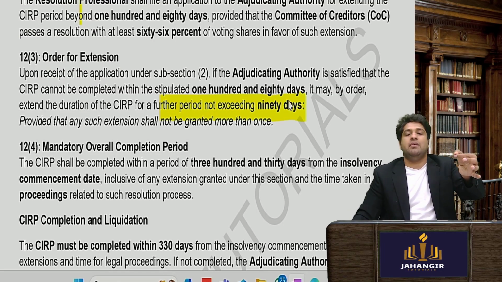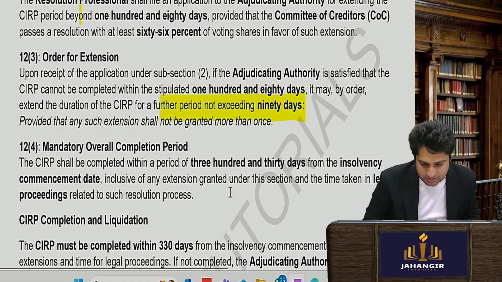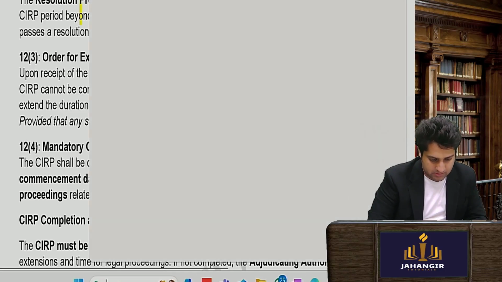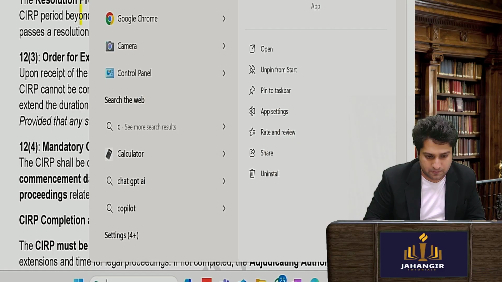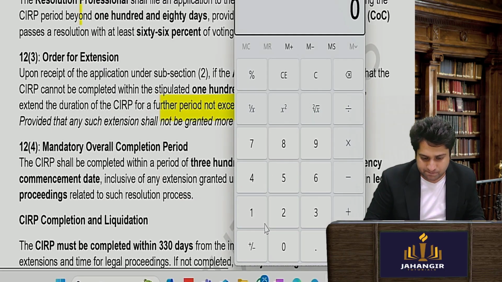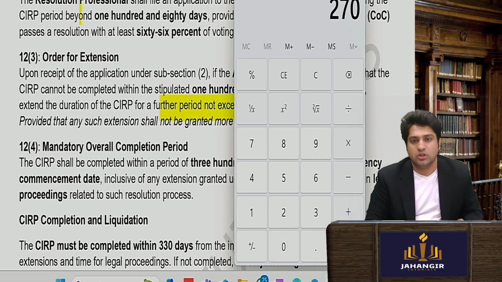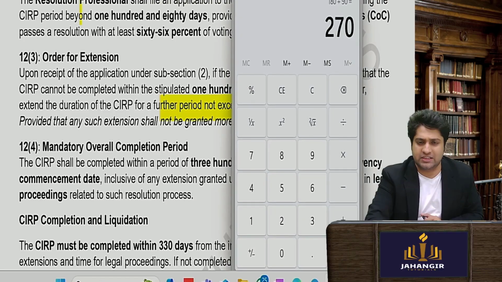So 180 plus 90, how much will it come up to? 270, right? So within 270 days it should get completed.